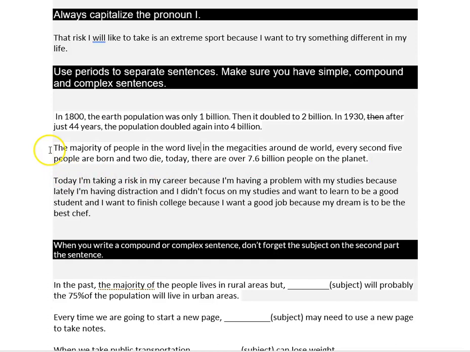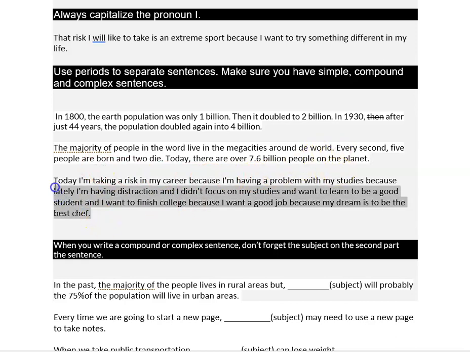So let's analyze it. The majority of people in the world, this is my subject, live is my verb, in mega cities around the world. So here, I should have a period. Then, capital letter. Every second, 5 people are born and 2 die. That's another complete thought. Today, there are over 7.6 billion people on the planet. So the same as the other ones. You have several simple sentences, and you have to separate them with periods, not commas.